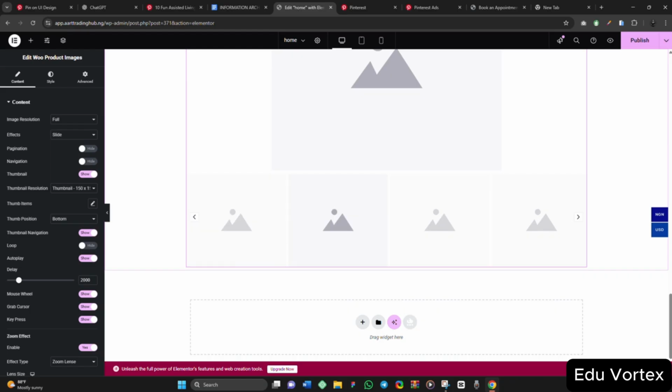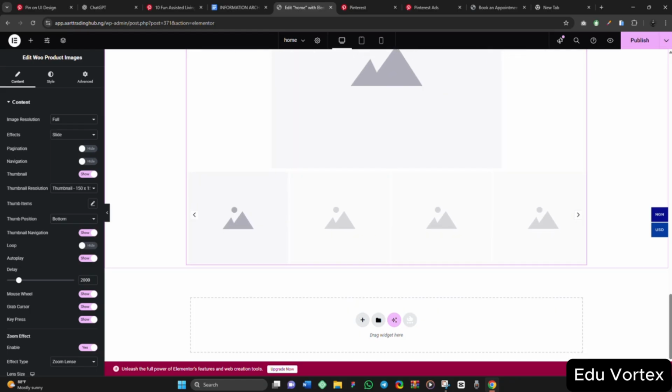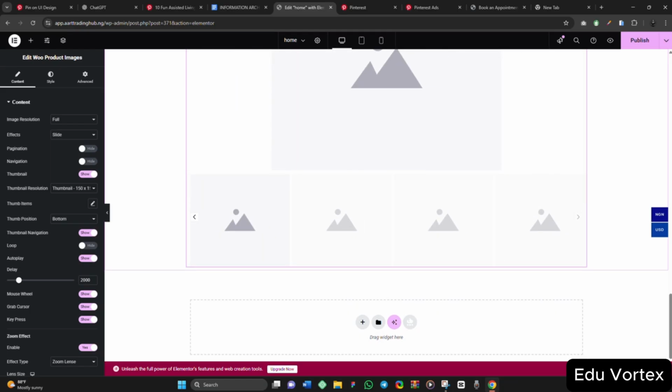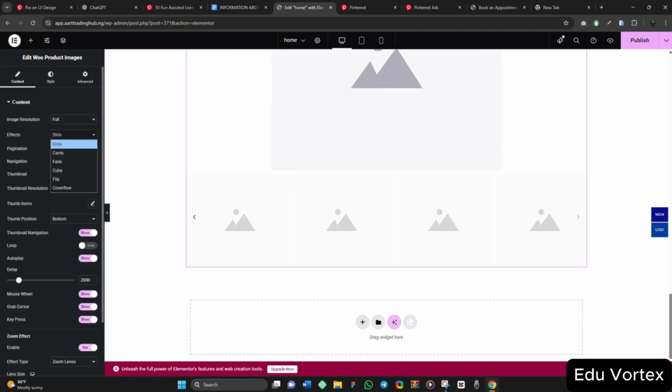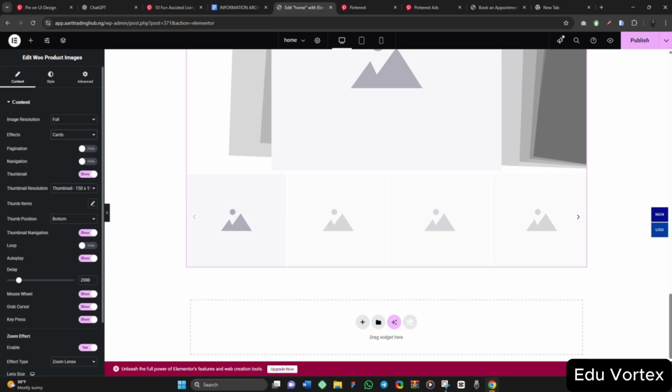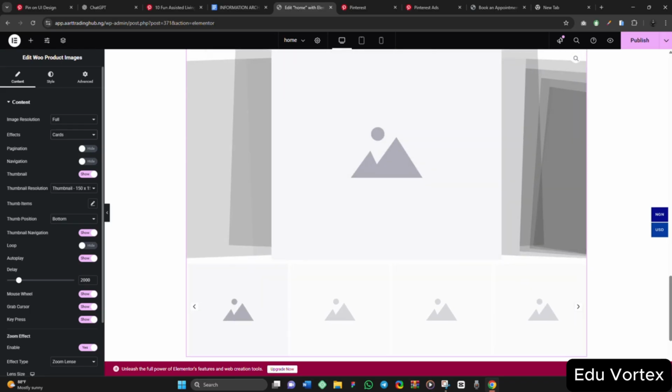We install Cadence, and when you click on Cadence, it has a layout already. So all you need to do is customize, edit the typography and the colors you want, not necessarily setting out the layout. For this one, if I come here, full, so slide, or let me say cards, let's see what it will show. So I have it like this.